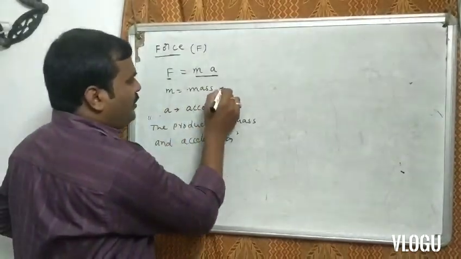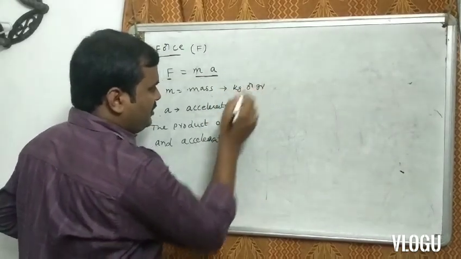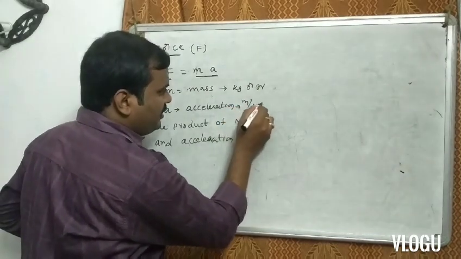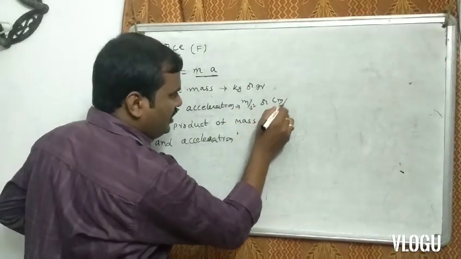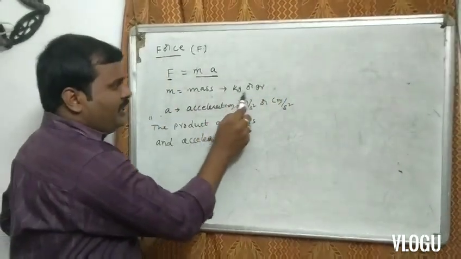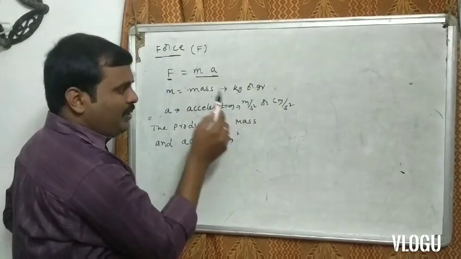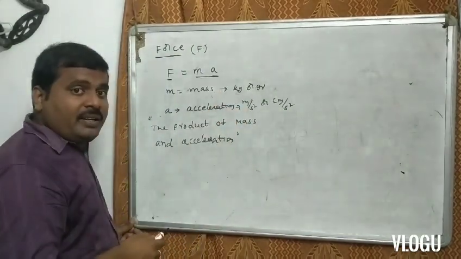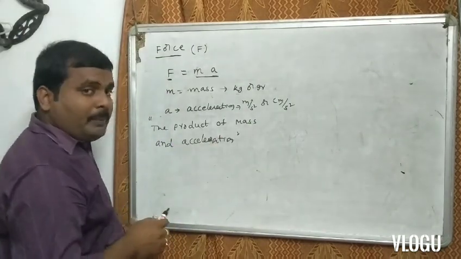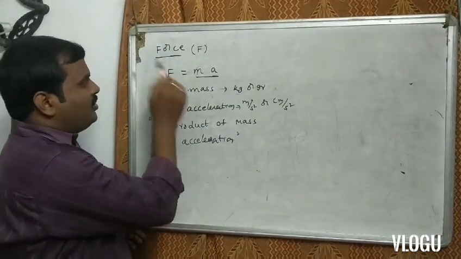Mass is measured in kg in mks, or gram in cgs. Acceleration is measured in meter per second square in mks, and centimeter per second square in cgs. So the definition: the product of mass and acceleration is called force.